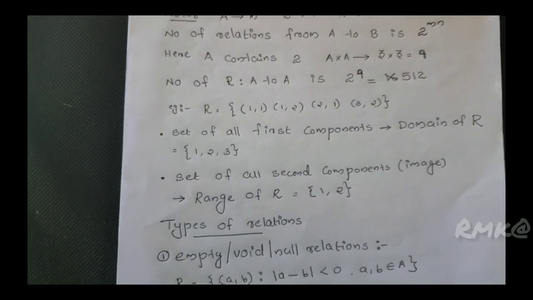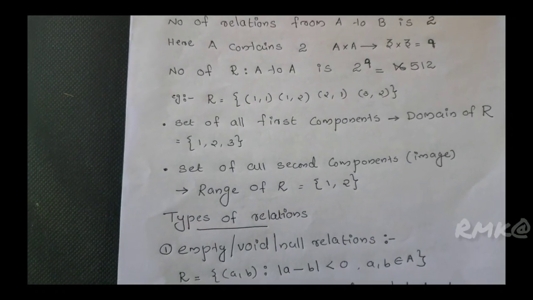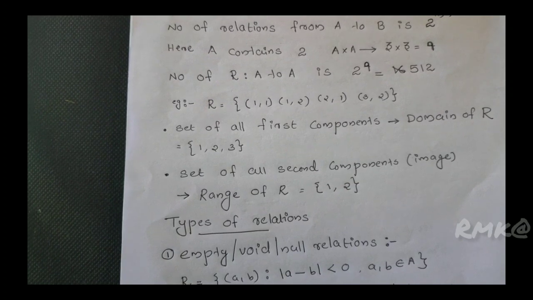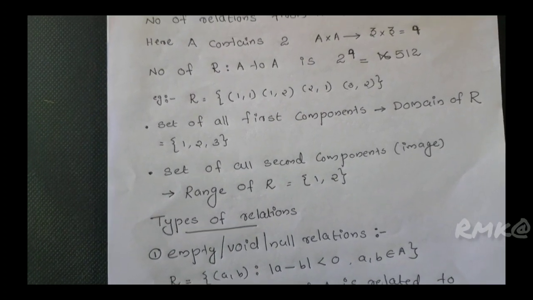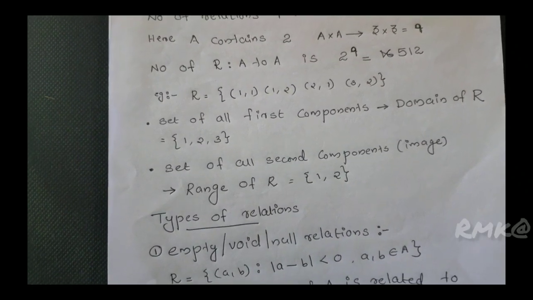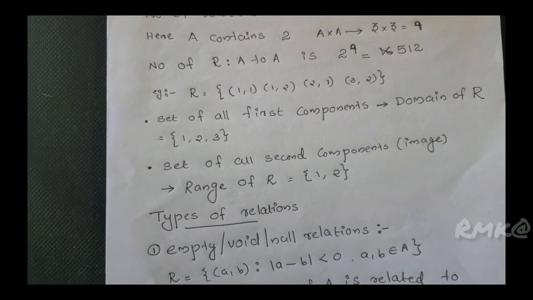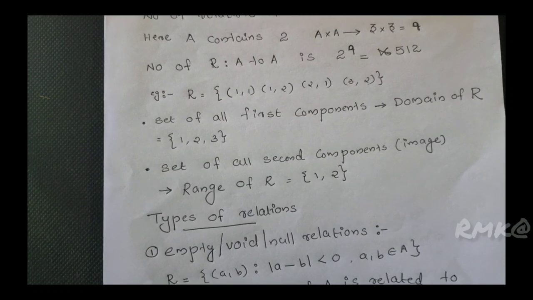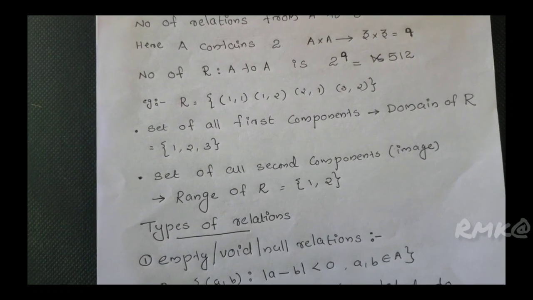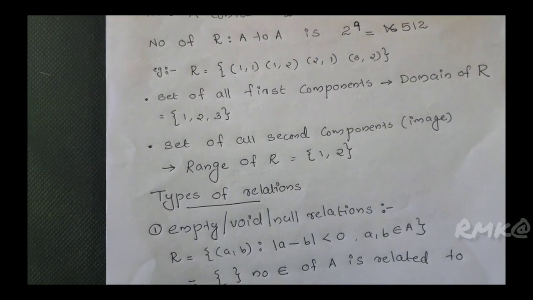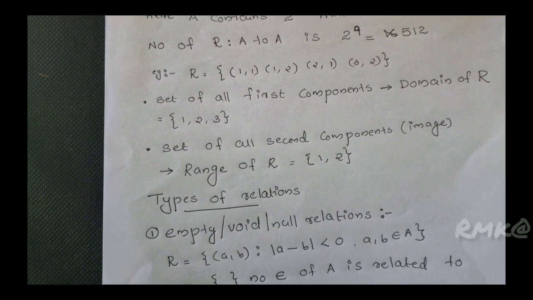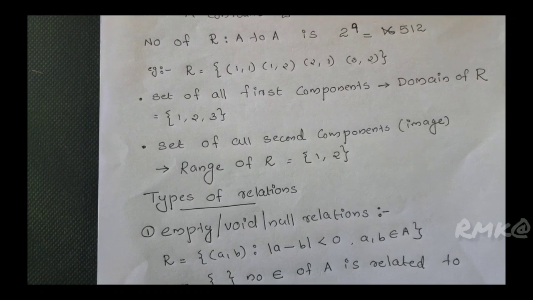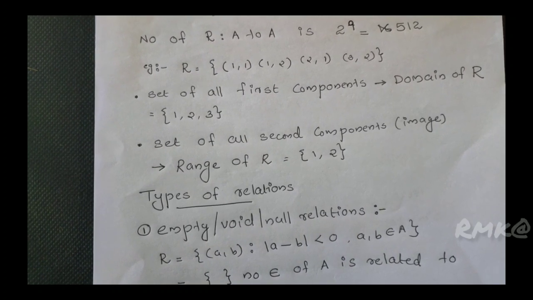Types of relations. The first type is the empty, void or null relation. Example: R is equal to the set of ordered pairs (a, b) such that modulus a minus b is less than 0, where a, b belong to A. Here there is no component coming from A to A, because the difference of two components is non-negative.